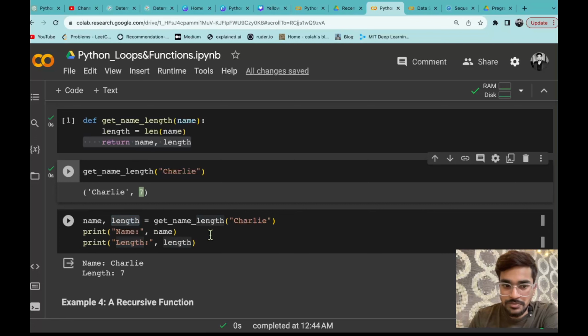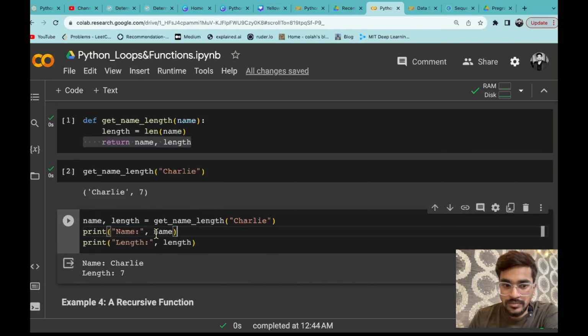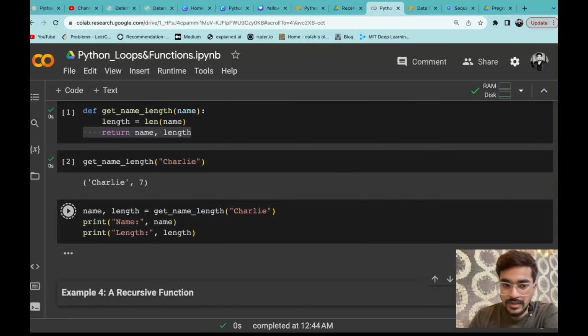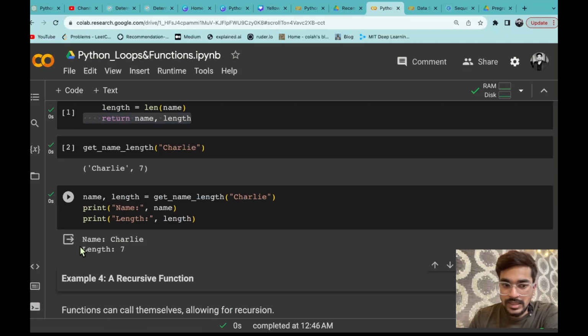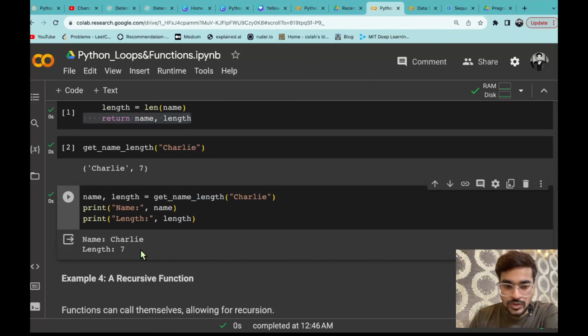And then you are just printing that name and the corresponding name, and then the length and the corresponding length. So you can see if I just run that, name Charlie and length 7. So it looks clearer and you can understand that what it represents.